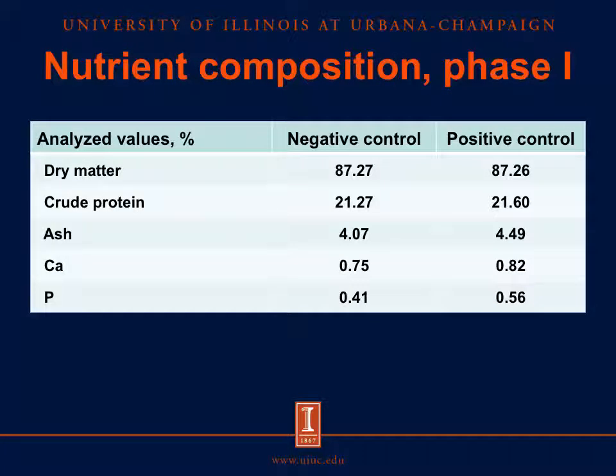This slide shows the nutritional composition for these 2 diets. From this table, we can see the negative control diet and positive control diet contain similar amounts of dry matter and crude protein, but they have different amounts of ash, calcium, and phosphorus. The negative control diet contains 4.07% ash, 0.75% calcium, and 0.41% phosphorus. But the positive control diet contains 4.49% ash, 0.82% calcium, and 0.56% phosphorus.